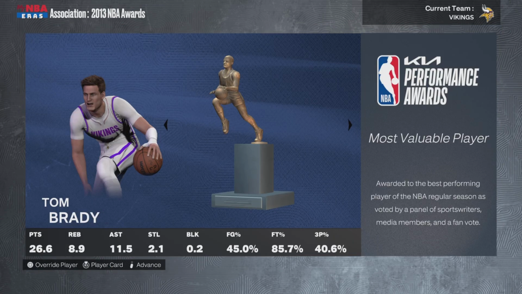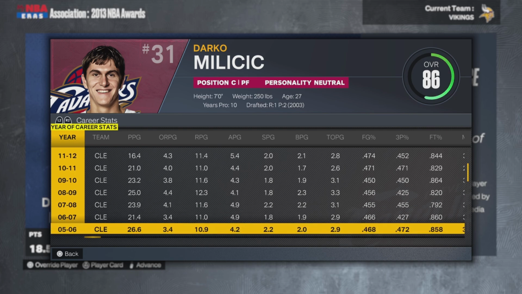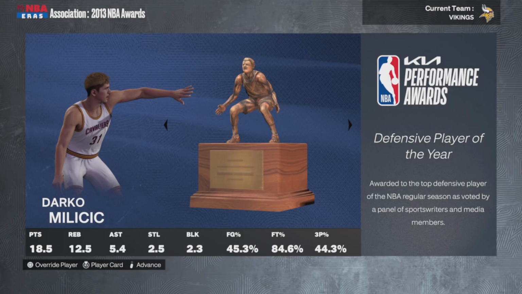Tom Brady has finally done it. He is the MVP after a long career. He's reached the top of the mountain. From the best NFL player of all time to the best basketball player, well, maybe not all time, but the best basketball player of the 2013 NBA season. Darko, Defensive Player of the Year. He's still around. He usually falls off around the age of 30, and then he's not too overpowered. He has a decent career, all right?